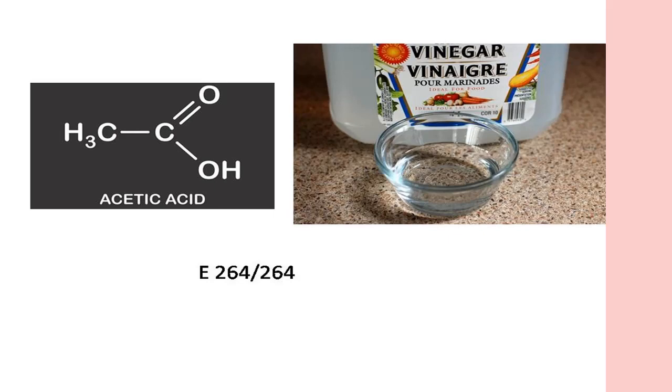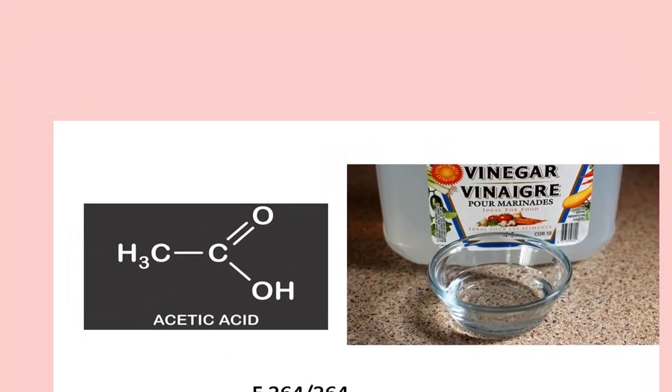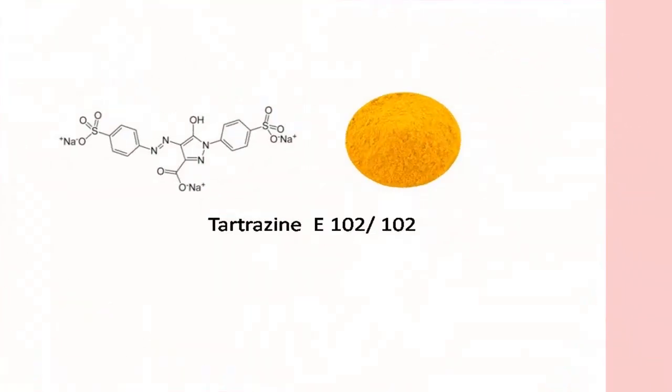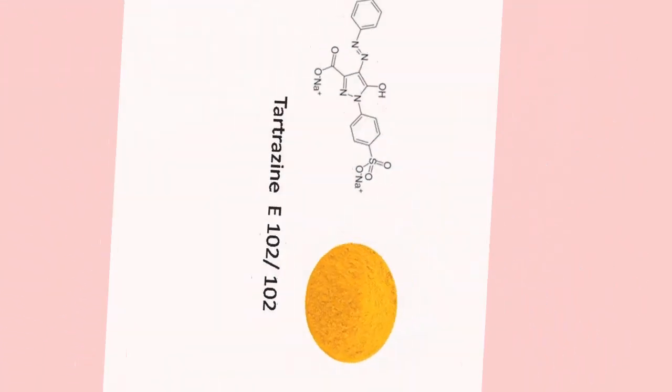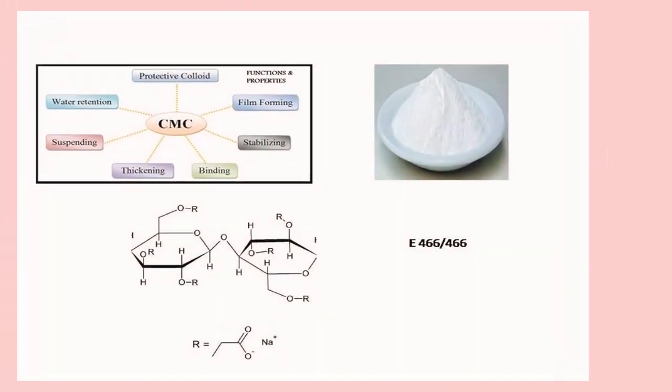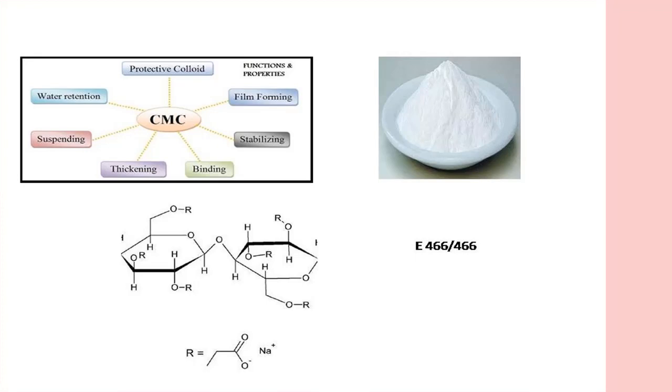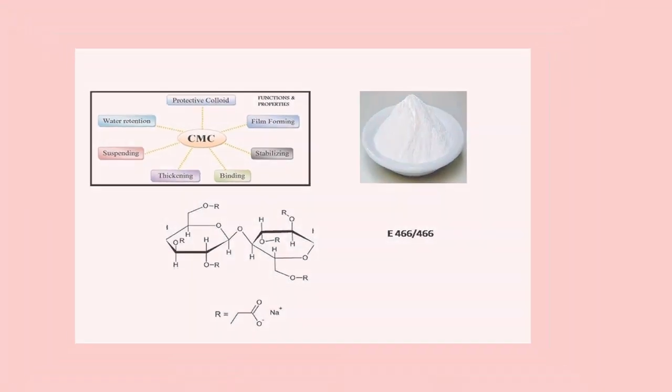Example: it is E264 for acetic acid, while in INS system it is only 264. Tartrazine is numbered as 102 in INS system, and in E-system it is E102. Sodium carboxymethyl cellulose, the INS number is 466 and E number is E466.